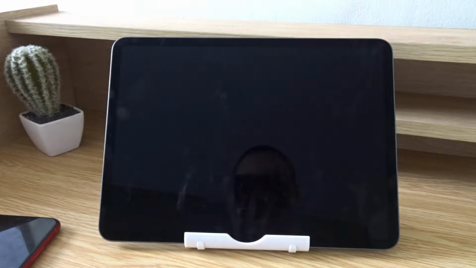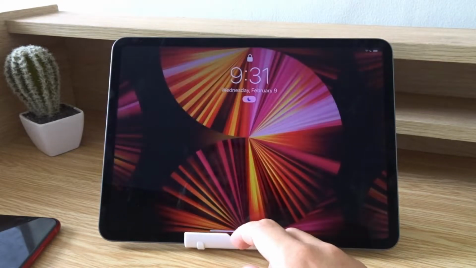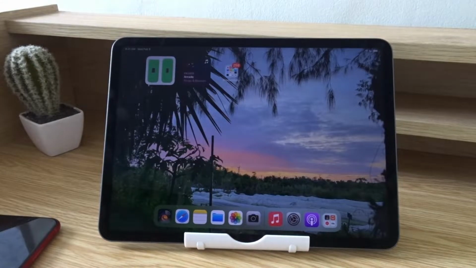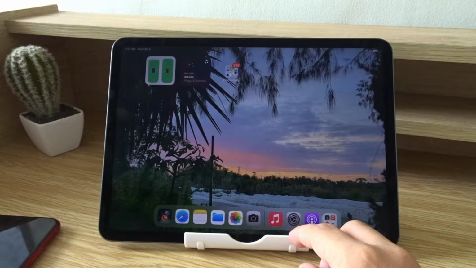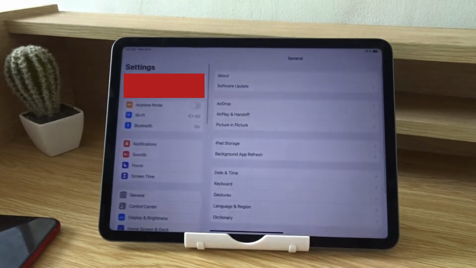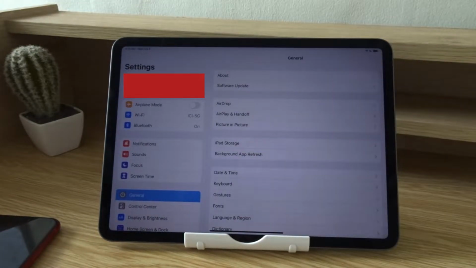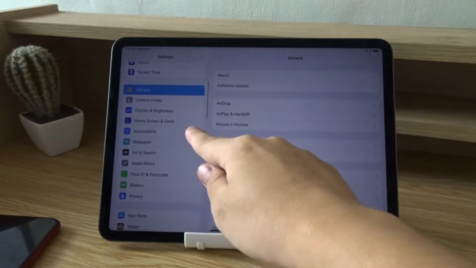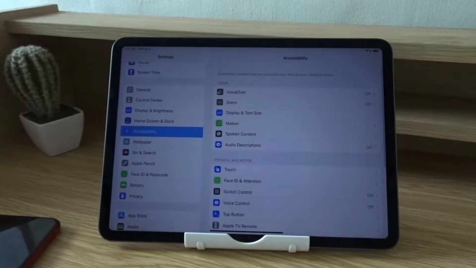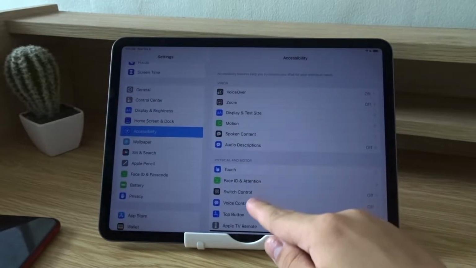So first I'm going to unlock my iPad over here, then open the settings app. Now this is the exact same setup process on the iPhone or iPad. So the iPad is just a bit larger. And then scroll down until you see accessibility. Tap on it, accessibility, and then voice control.